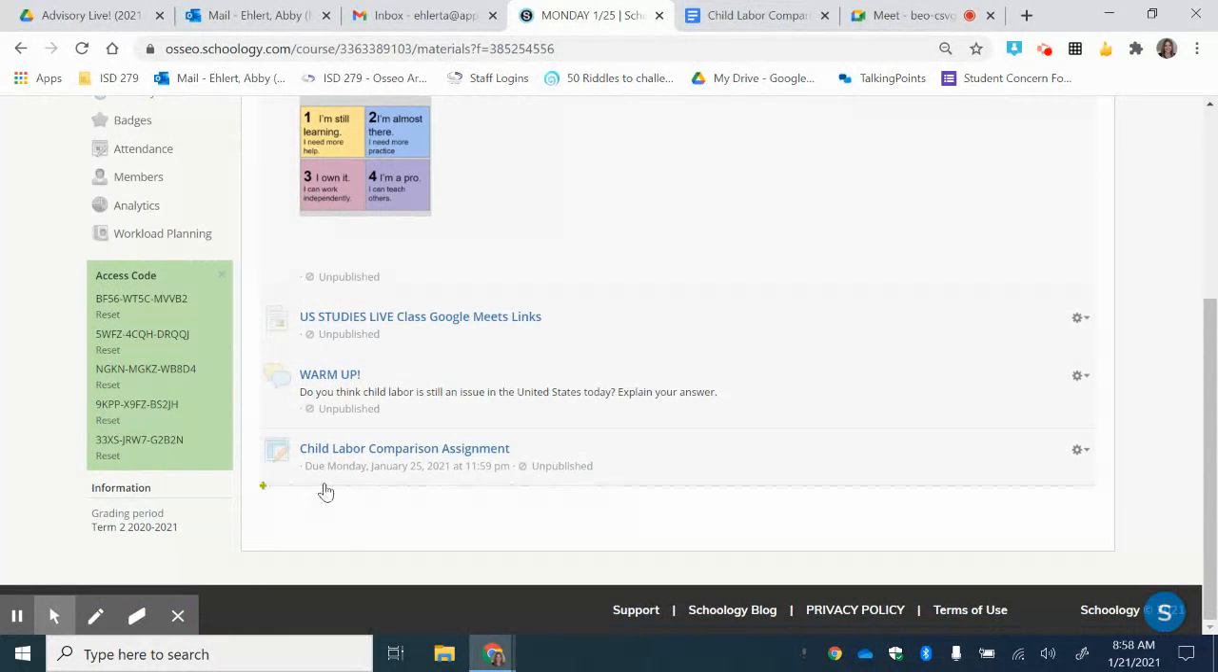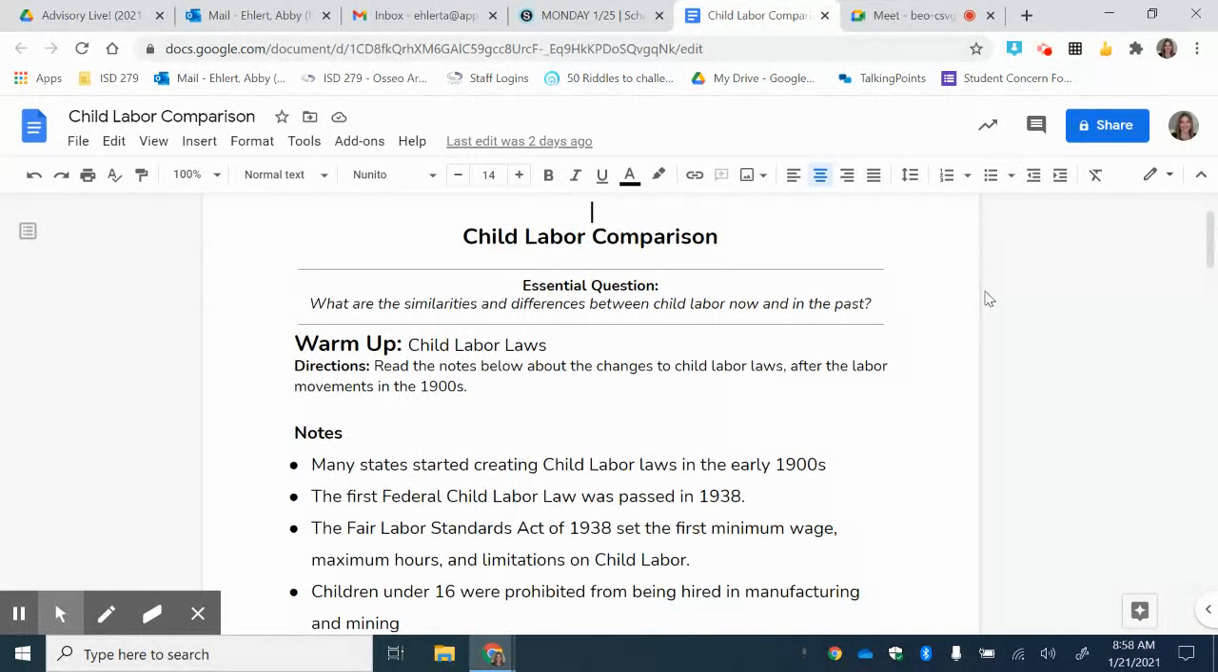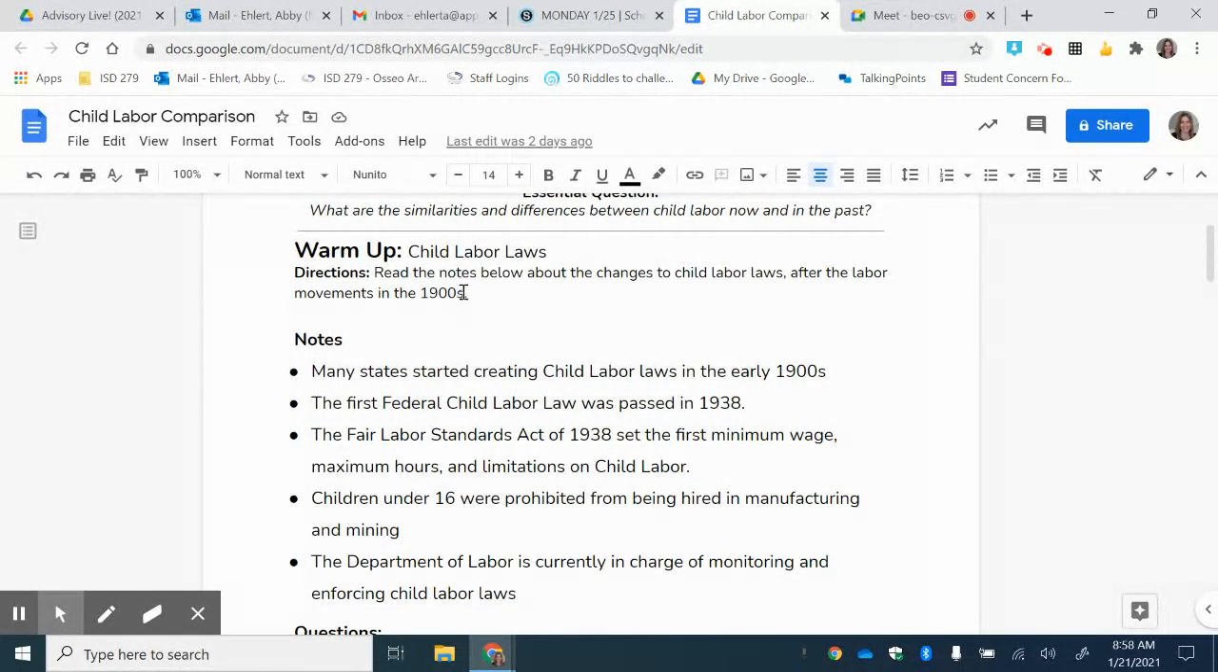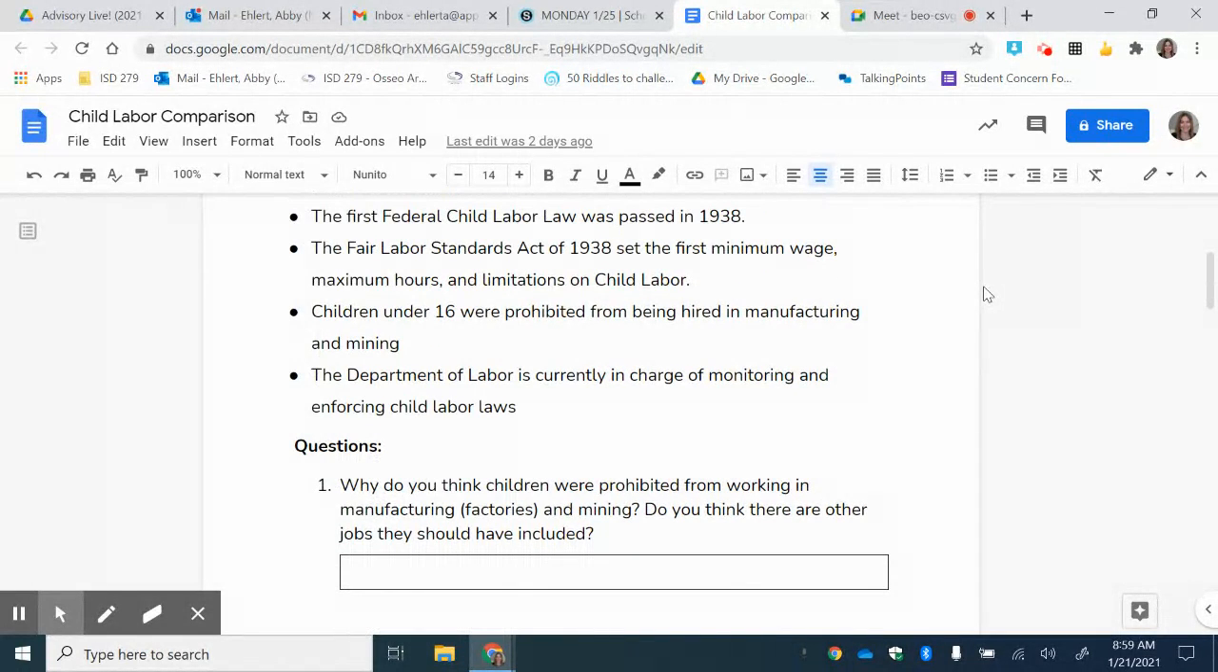And so you'd scroll down and go to the child labor comparison assignment. When you open that up, it'll bring you to an assignment that looks like this. So it says directions. Read the notes below about the changes to child labor laws after the labor movements in the 1900s. So it says many states started creating child labor laws in the early 1900s. The first federal child labor law was passed in 1938. The Fair Labor Standards Act of 1938 set the first minimum wage, maximum hours, and limitations on child labor. Children under 16 were prohibited from being hired in manufacturing and mining.